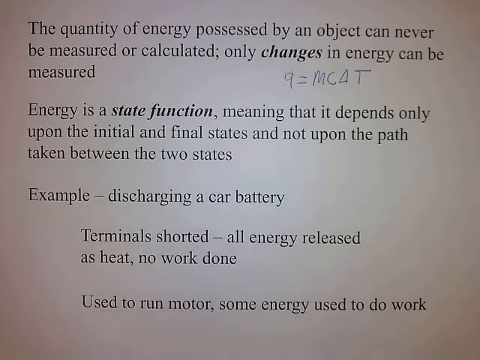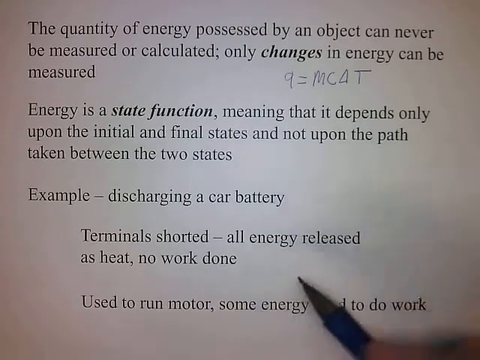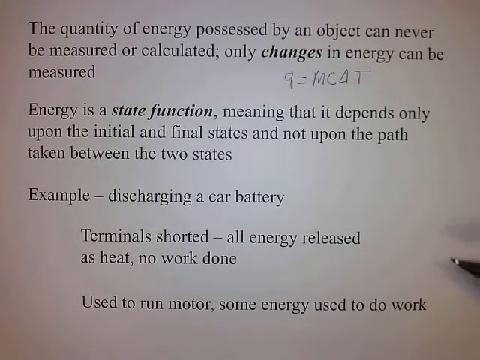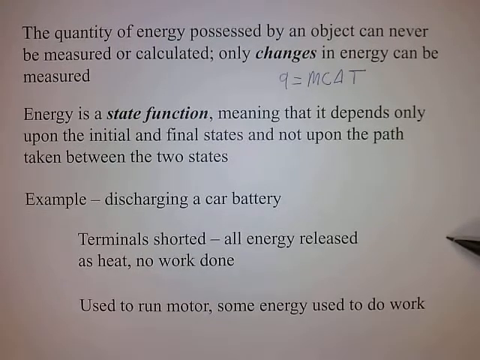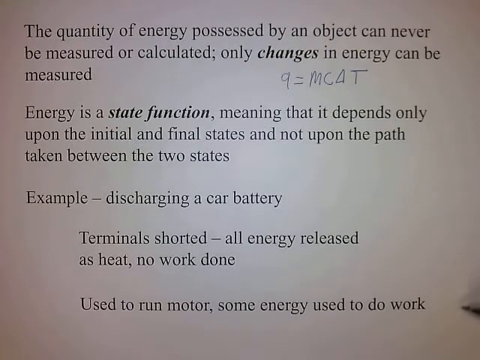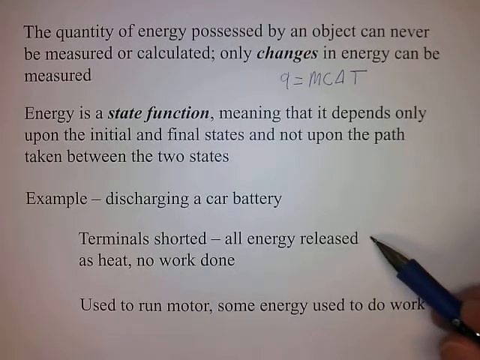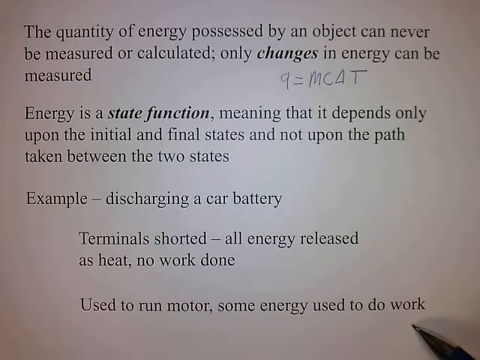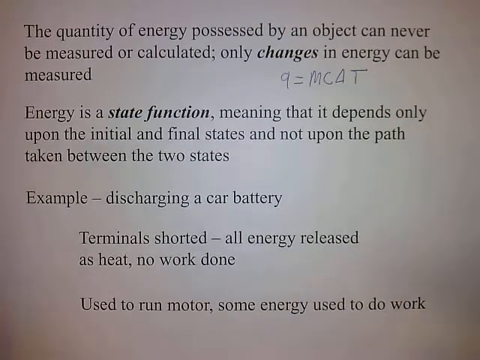But the point is that in either case, the starting conditions and the final conditions are the same. You start with a charged battery and you finish with a discharged battery. How much energy we get out of the battery does not depend upon how we take it out. We get the same energy out of the battery here as we do here. That's what I mean when we say it depends only upon the initial and final state.